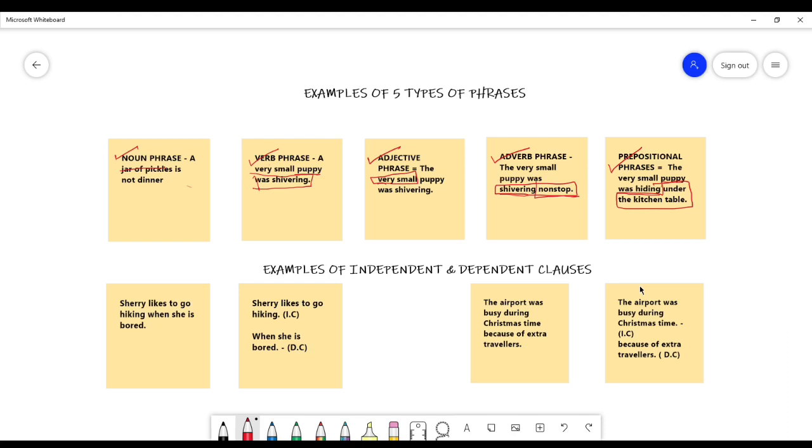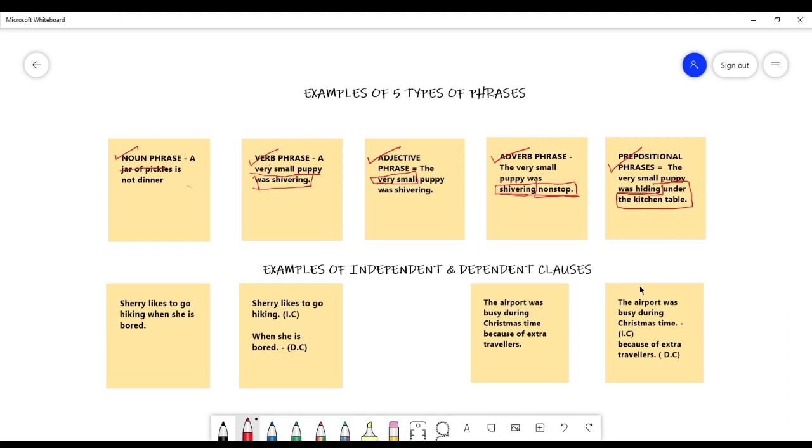Now, the subject of this sentence is obviously Sherry, and the verb is likes. But remember, it's not just one thing. She likes to do what? She likes to go, and to go is also part of the verb. Therefore, likes to go hiking is the verb phrase.